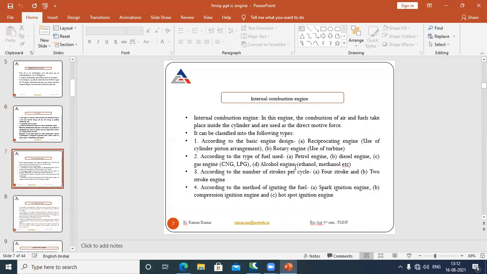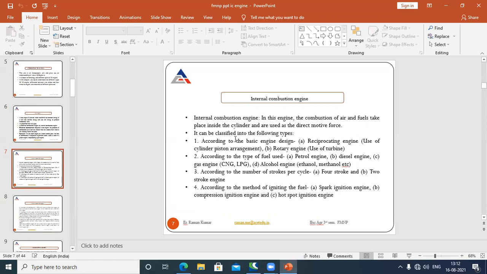Next we have the internal combustion engine. What is the internal combustion engine? In an internal combustion engine, the combustion of air and fuel takes place inside the cylinder, not outside the cylinder, and the products are used as the direct motive force.